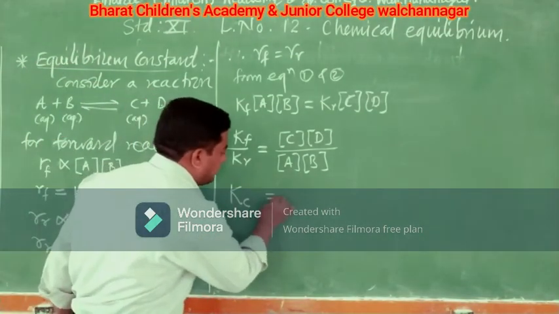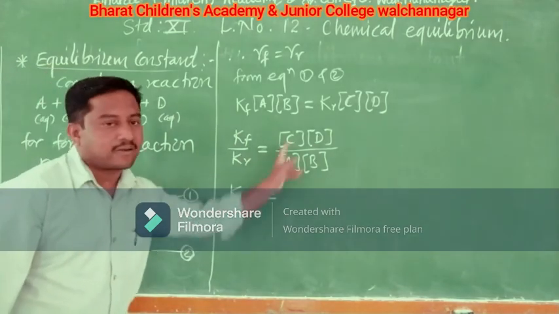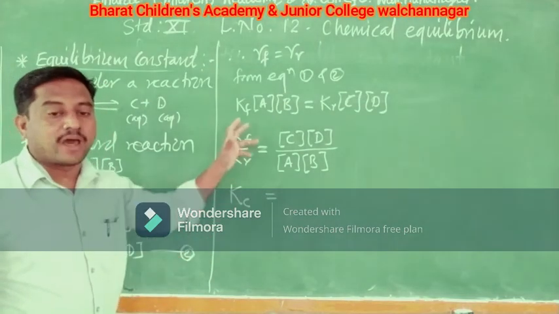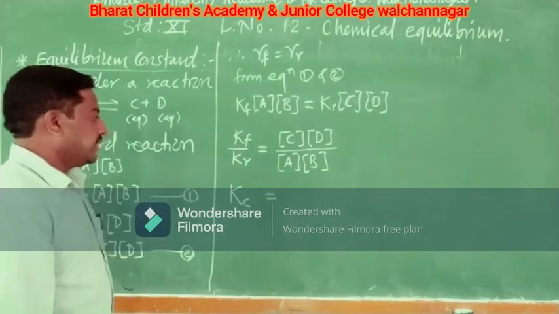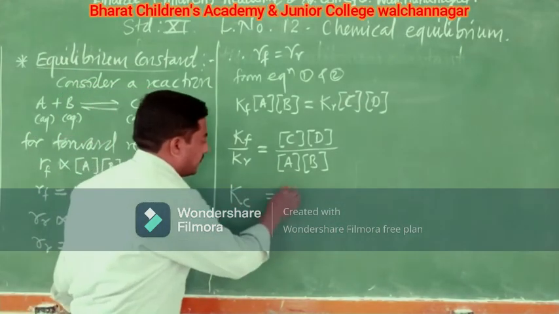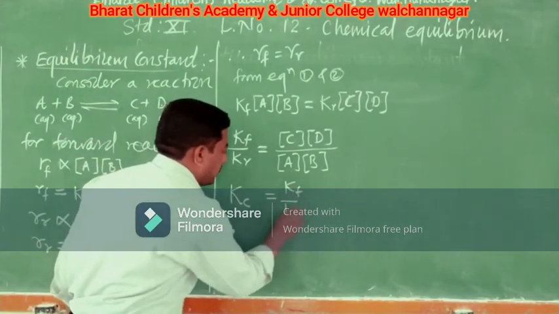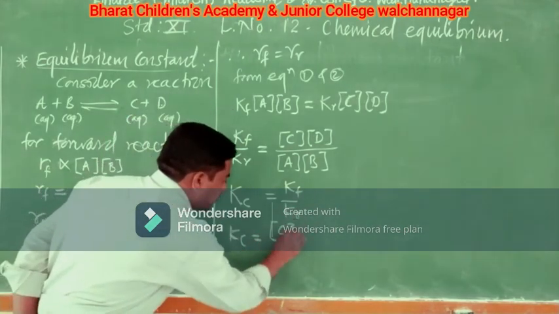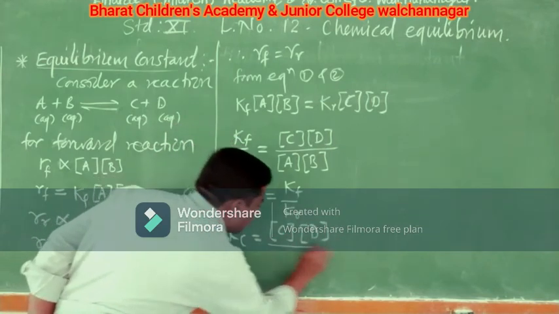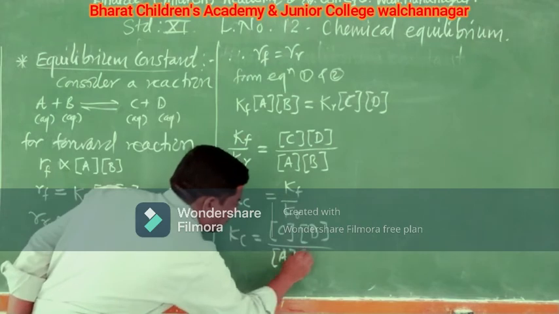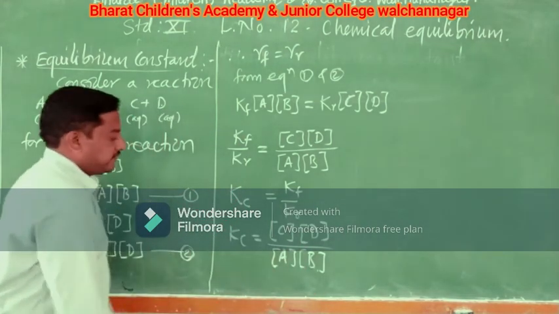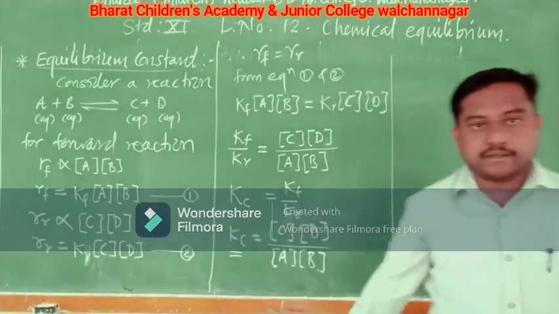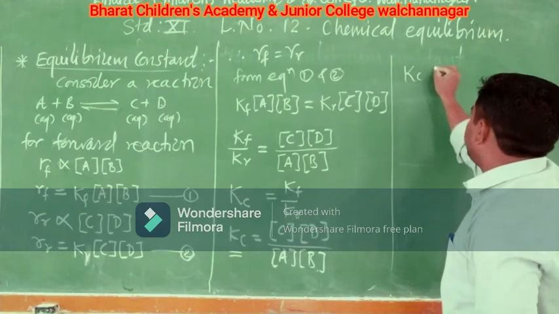Why C? Because these are molar concentrations. Therefore, we take it as C, just to remember that molar concentrations are used in this case. Now, what is Kc? Kc is nothing but Kf upon Kr. Therefore, Kc equals the concentration of C into concentration of D upon the concentration of A into concentration of B. So this constant is referred to as the equilibrium constant. Remember, Kc is called the equilibrium constant.